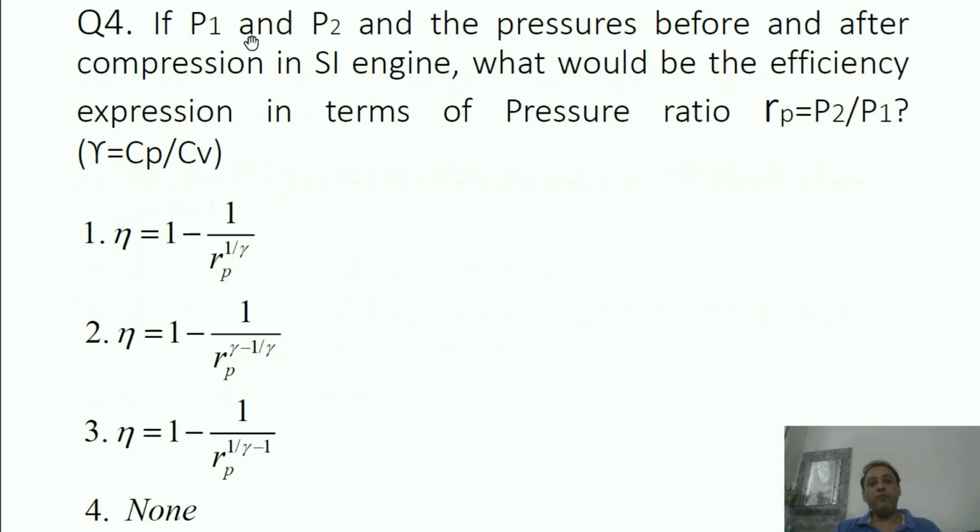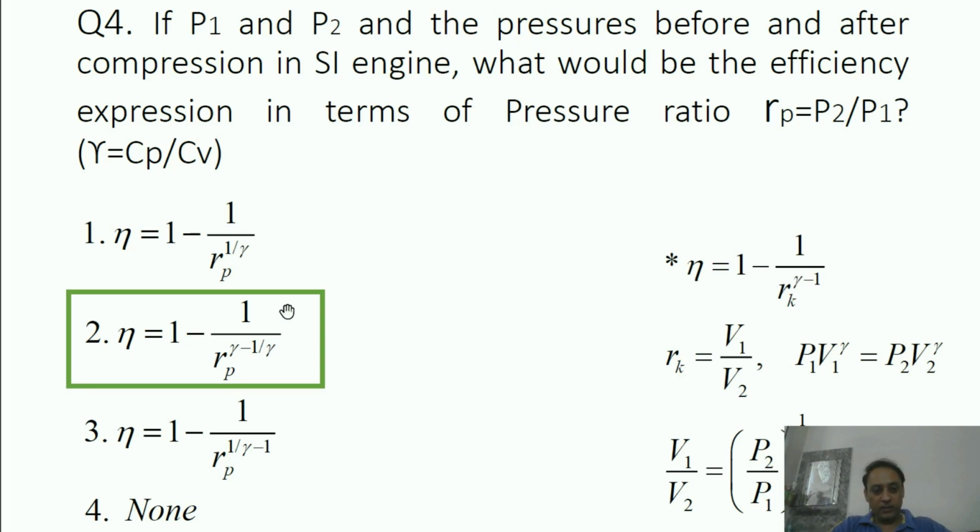Now, if P1 and P2 are the pressures before and after compression in an SI engine, in the compression stroke, P1 is the initial pressure and P2 is the final pressure. What will be the efficiency expression in terms of pressure ratio? Here I am taking P2 by P1 as the pressure ratio Rp. In terms of that, what will be the correct efficiency expression for the SI engine? The correct answer is the second one.